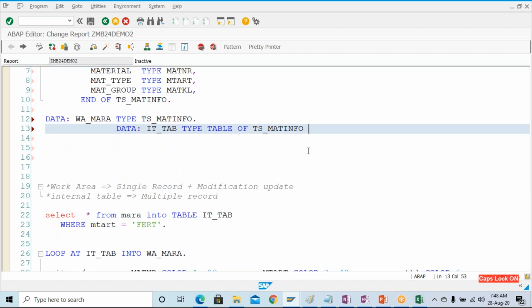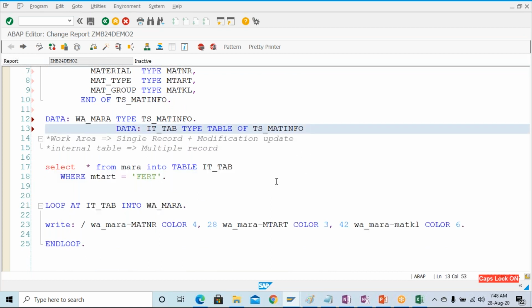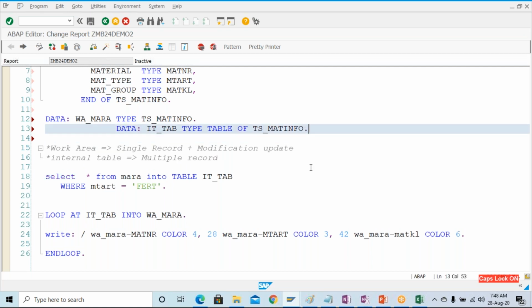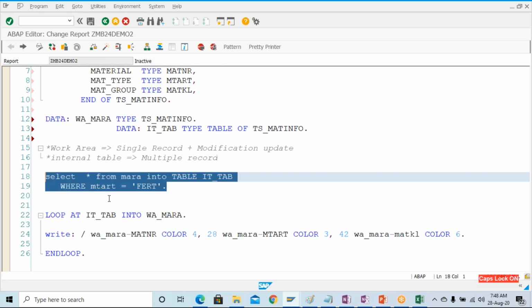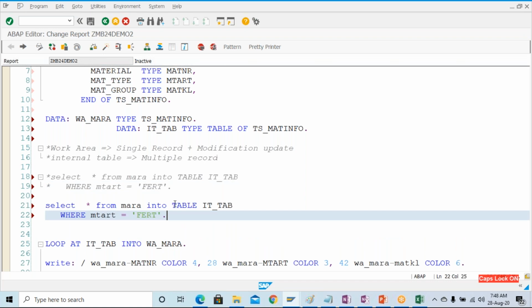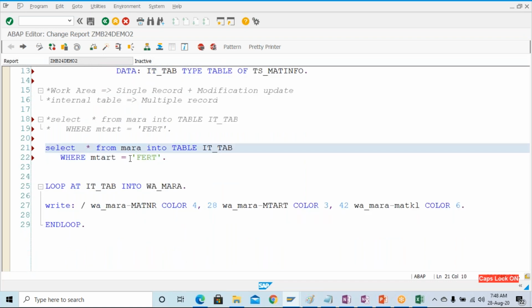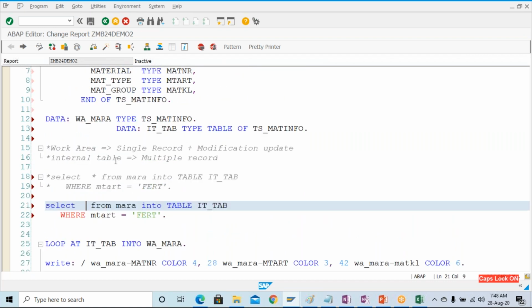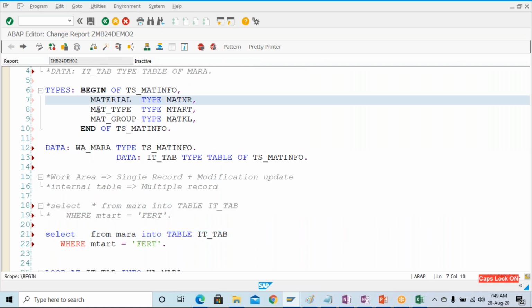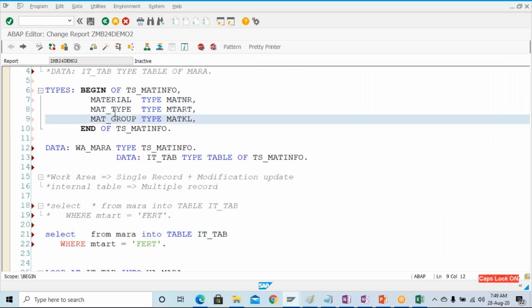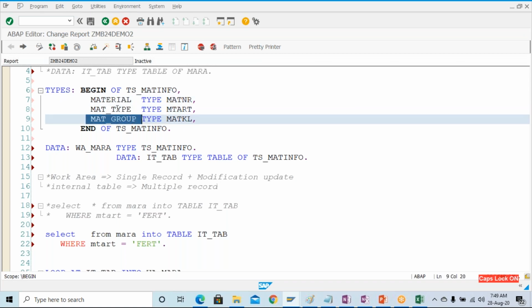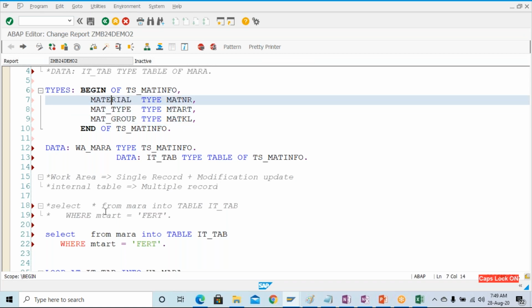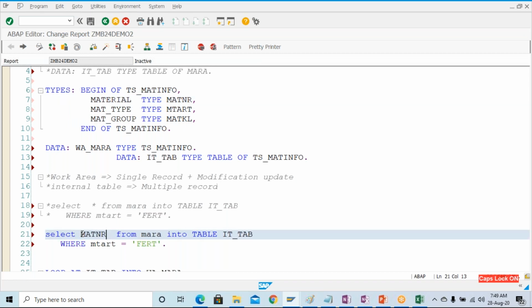Now I want to fetch only 3 fields. Which fields? MATNR, MTART and MATKL. So I'm going to copy this one, comment this and paste it over here. And instead of a star, what are the 3 fields I have given? Material number, mat type, mat group. But in the table, this field is not there. In the table, the material is MATNR. You will have to give the MATNR.